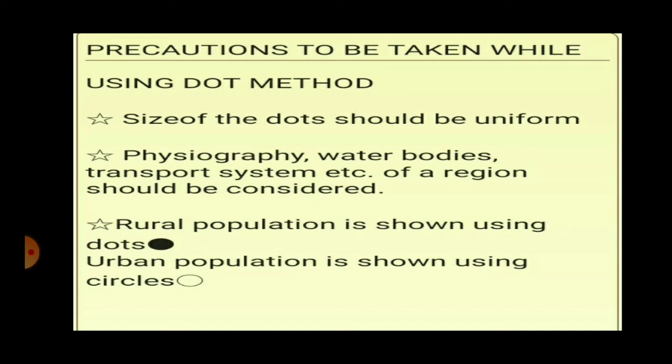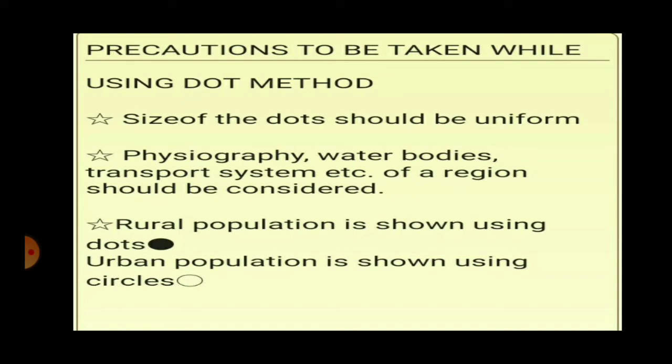Now water bodies can be in the form of lakes, rivers, oceans and seas. So you will not show the dots on the water bodies. For example, if you are showing the population distribution and you show a dot in a river, that means the human population is living in the river, which is not possible.